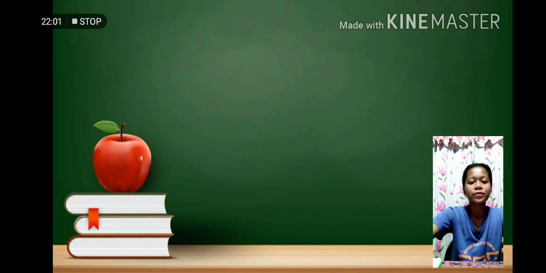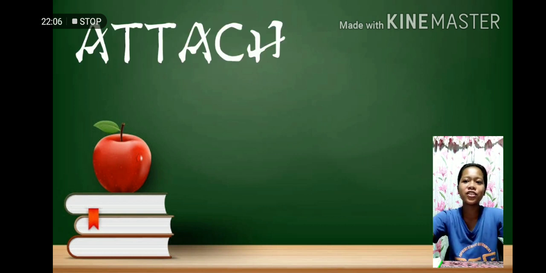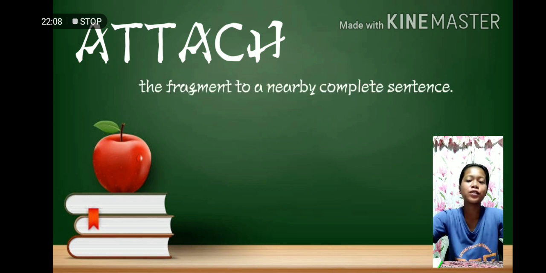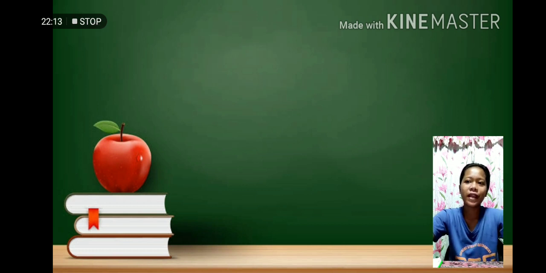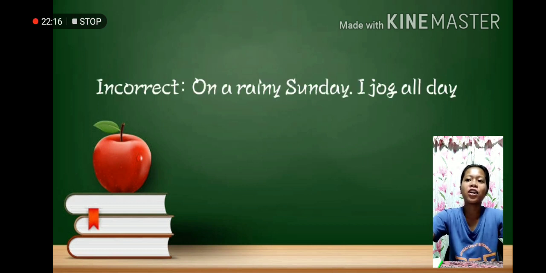First, attach. Attach the fragment to a nearby complete sentence. For example, on a rainy Sunday. As you can see, there is no complete thought, but still it has a period after Sunday.